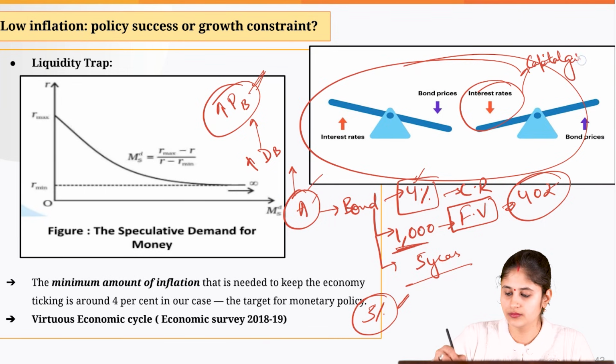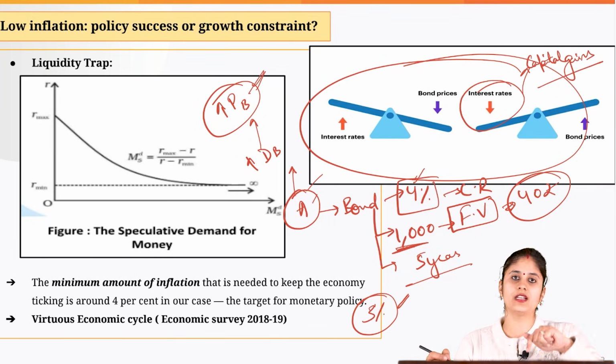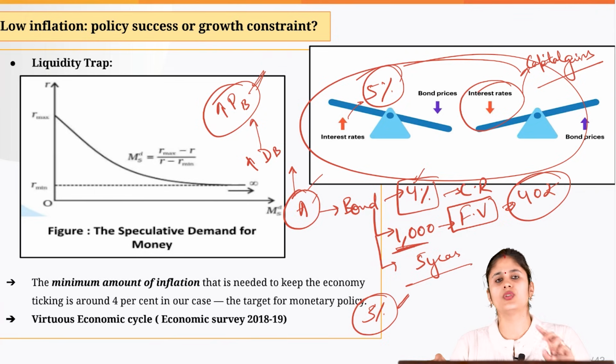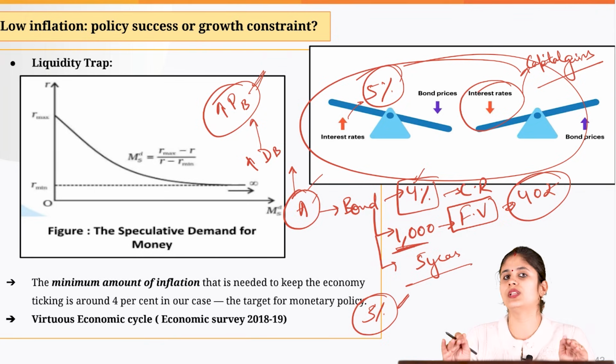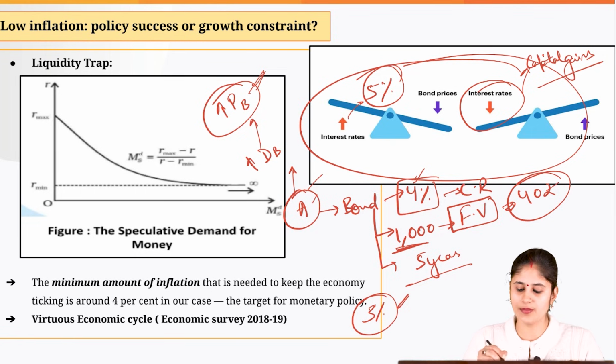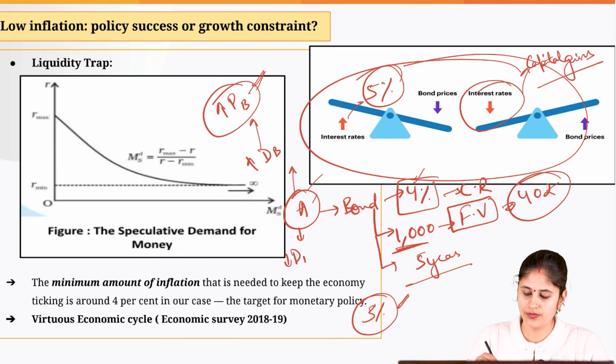Okay, now let's take the reverse. In reverse, I am assuming that from 4%, the interest rate rose to 5%. Now just reverse the situation. The new bonds which would be issued in the market would be giving a higher rate of return as compared to the bond issued by corporate house A. So what would happen to its demand? It would go down.